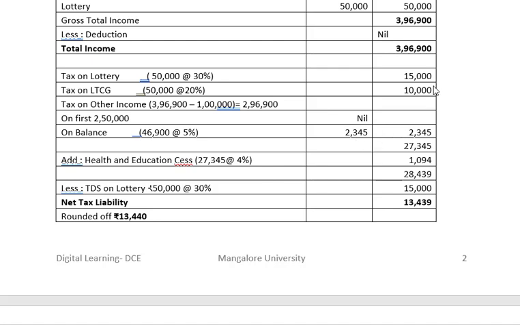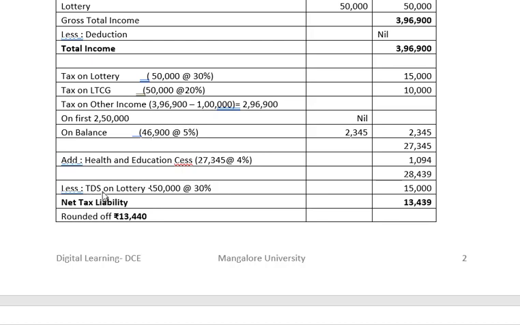If you add 15,000, 10,000, 2,345, we get the tax 27,345, and on this amount we are supposed to charge health and education cess at the rate of 4%, which comes to 1,094, which is added to this tax amount, and therefore the total tax is 28,439. To get the net tax liability, we have to deduct advance tax paid and TDS.